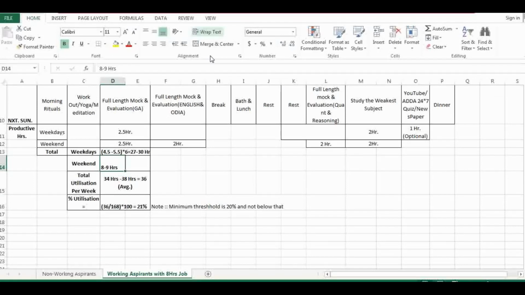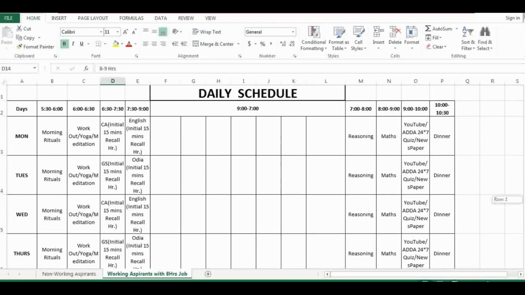So this was all about the timetable, and I think this is a pretty good and optimized timetable to achieve a good score in the examination. And if you follow this for almost 1 month, then you will see a significant improvement in your performance. And let me know in the comment section whether you think this is a good timetable or not, or after using it for 1 month you can put a review of this timetable, whether it is working for you or not, or you need some changes, or you had to do some kind of modification in the timetable to have an effective timetable.